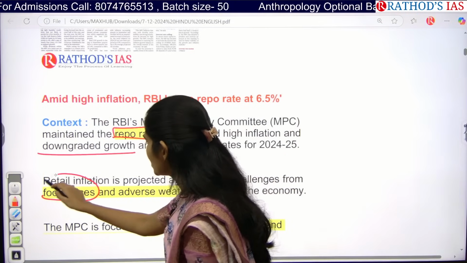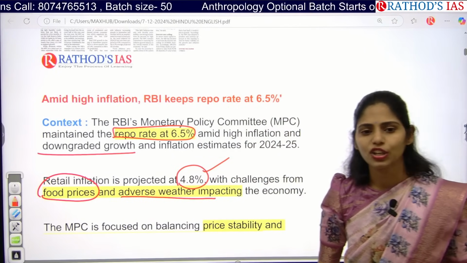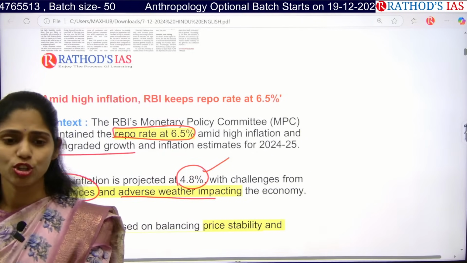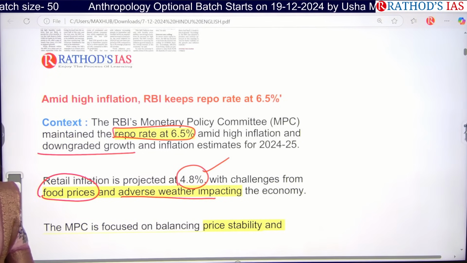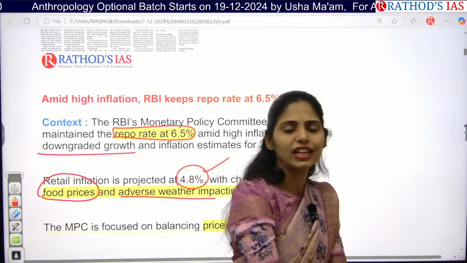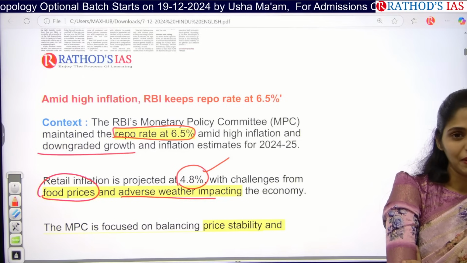So why is there an increase in food prices? Because of adverse weather. So this year we had El Nino. So what is this El Nino? Is it good for the Indian monsoon or bad for the Indian monsoon? It is bad. So we will normally have less rainfall during El Nino. And what happens? Because of changing weather patterns and climate change, unseasonal and untimely rainfall has happened.